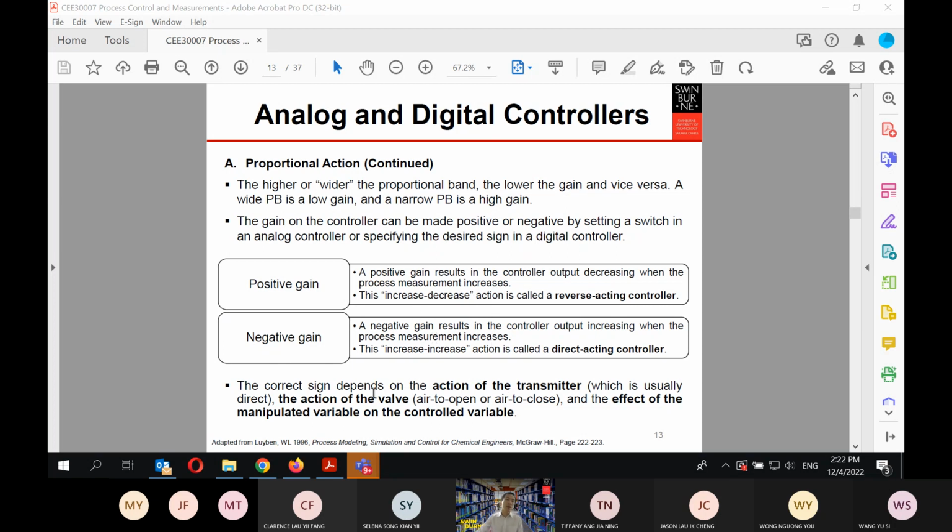So the correct sign depends on the action of the transmitter, which is usually direct, the action of the valve, which is air to open or air to close, and the effect of the manipulated variable on the controlled variables.